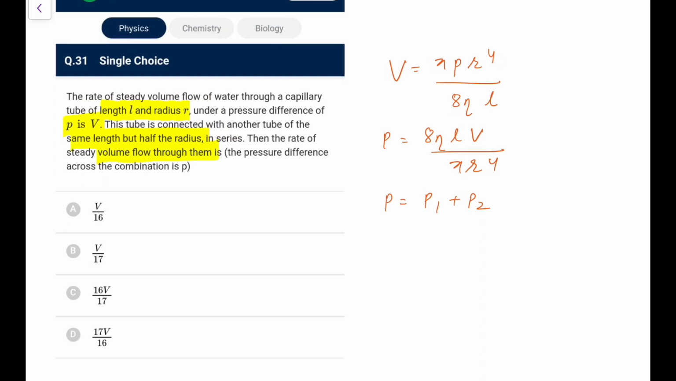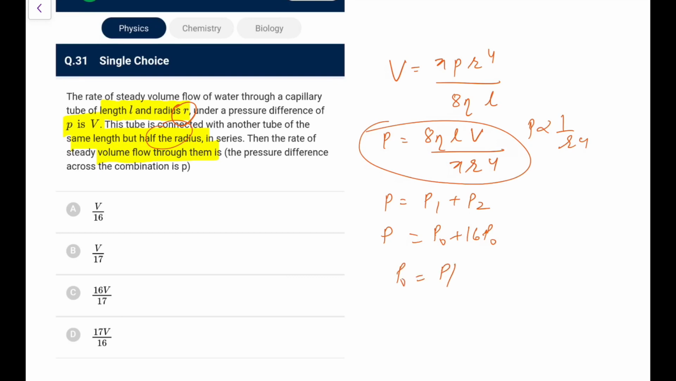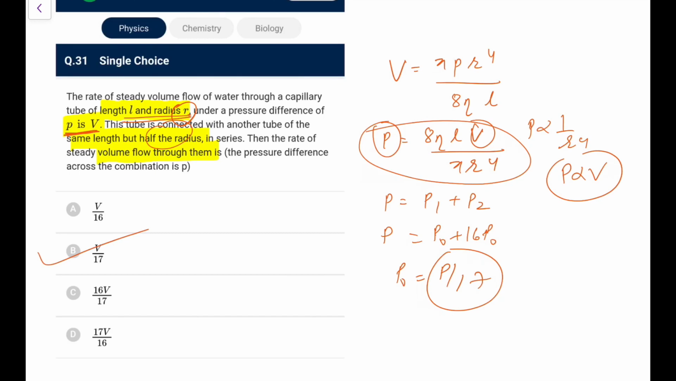Now the pressure difference is proportional to 1 by r to the power 4. The first has a radius r, the other has half. So the pressure difference in the second one will become 16 times. If this is P naught, it becomes 16 P naught, so the total is 17 P naught, which equals P, that means P naught becomes P by 17. So if we compare with the first tube, in the first case the pressure was P, now it is P by 17. Rest all are same, so P is proportional to V. If it has become 1 by 17, the volumetric flow rate will also become 1 by 17.